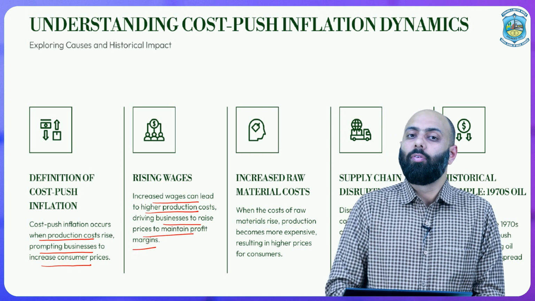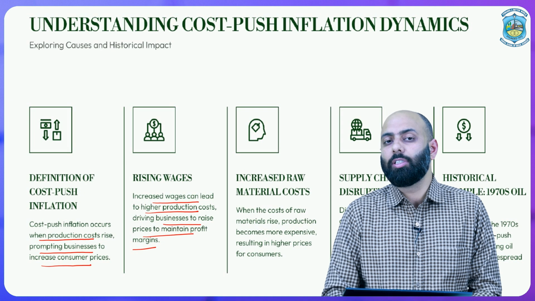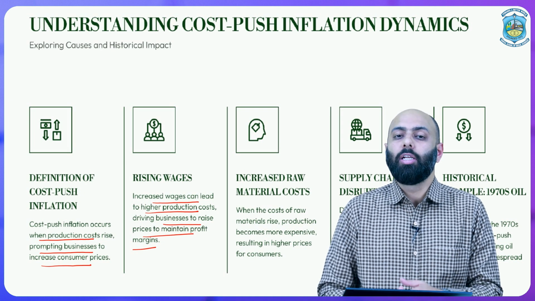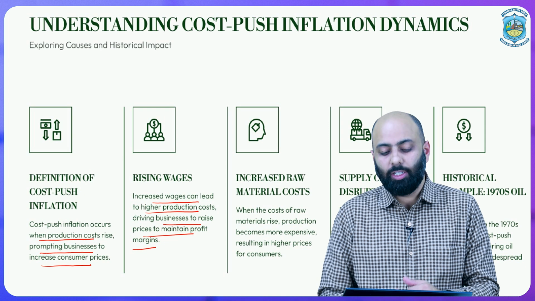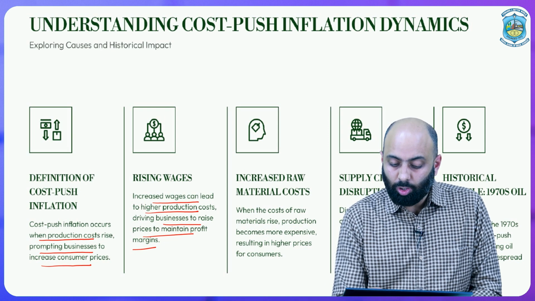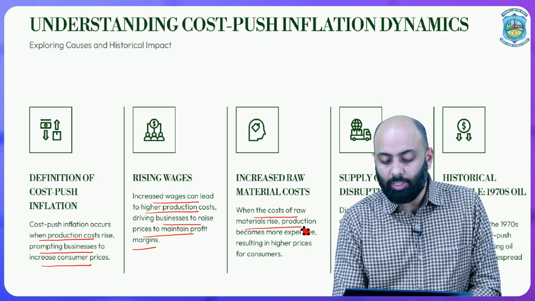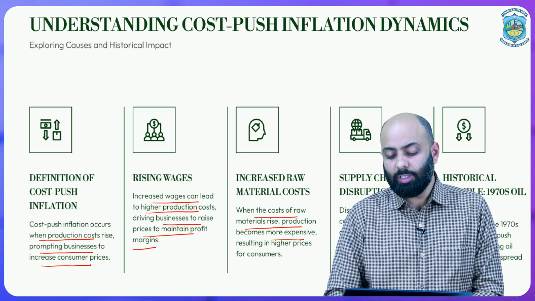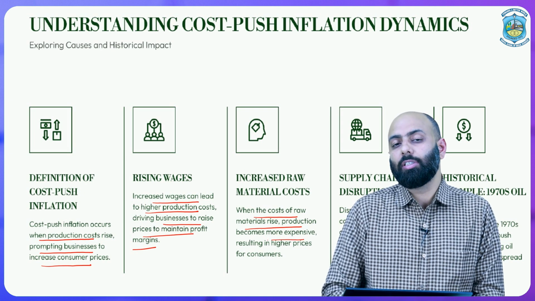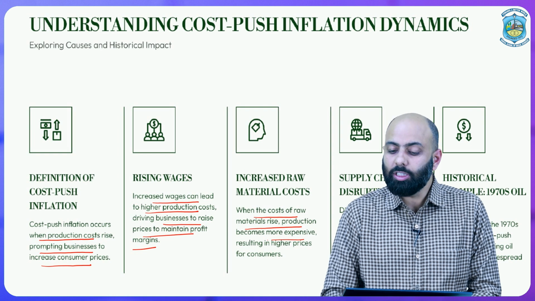A producer will try to keep his profit margin intact, and due to which he is going to increase the prices, because wages and other costs have already increased. Then there is the increase in raw material costs. When the cost of raw material increases, production becomes more expensive, due to which higher prices are charged to consumers.